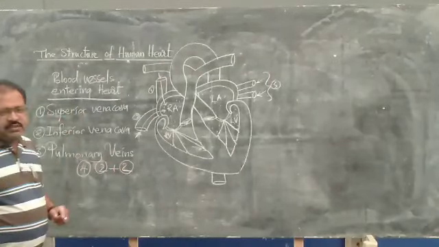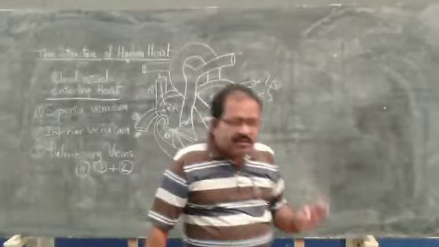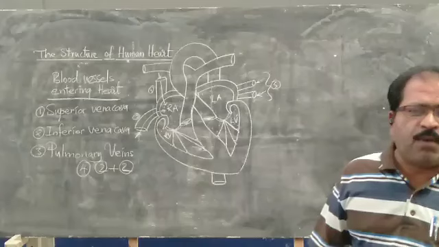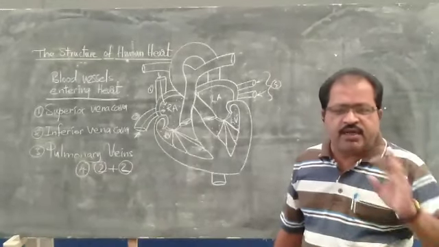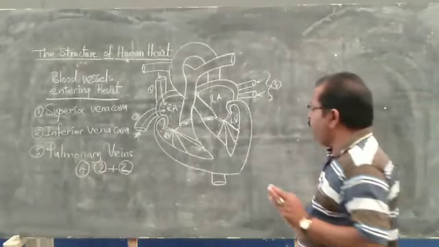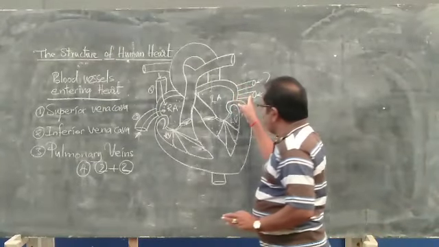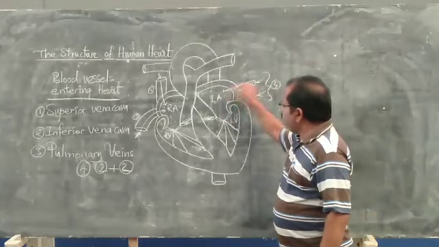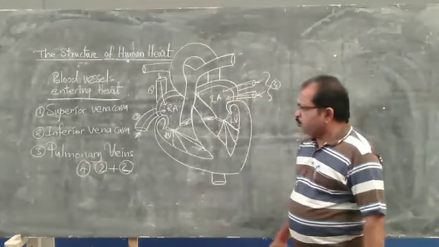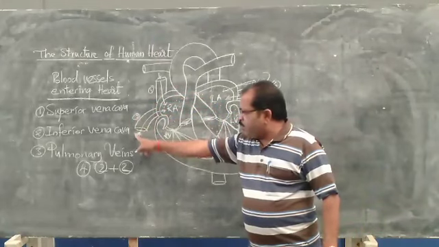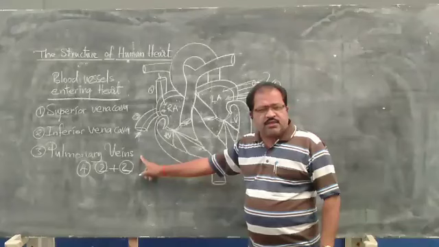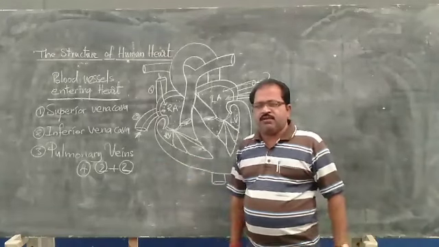The pulmonary veins bring the blood from the lungs, and they carry the oxygenated blood. That blood is brought by the pulmonary veins to the left auricle. So these also enter the heart. The superior vena cava and inferior vena cava carry the deoxygenated blood, and the pulmonary veins carry the oxygenated blood.